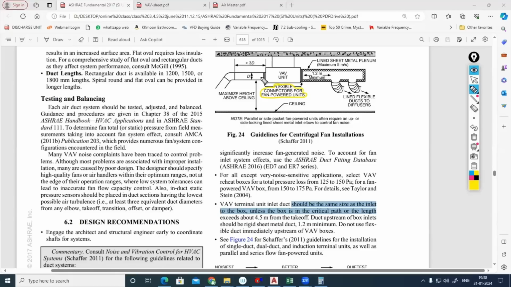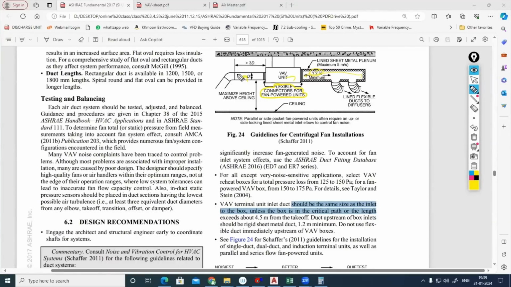Fine. And here you can see, immediately you should not use any in the downstream. They are not proposing it, so they are proposing a rigid connection. But as per 100% standard, it is not practically possible given the site condition, because here you can see after the VAV, this is the inlet of the VAV, this is the outlet. After the VAV, they are proposing a minimum duct length of 1.22 meter. As per the site condition, we will not always get that.